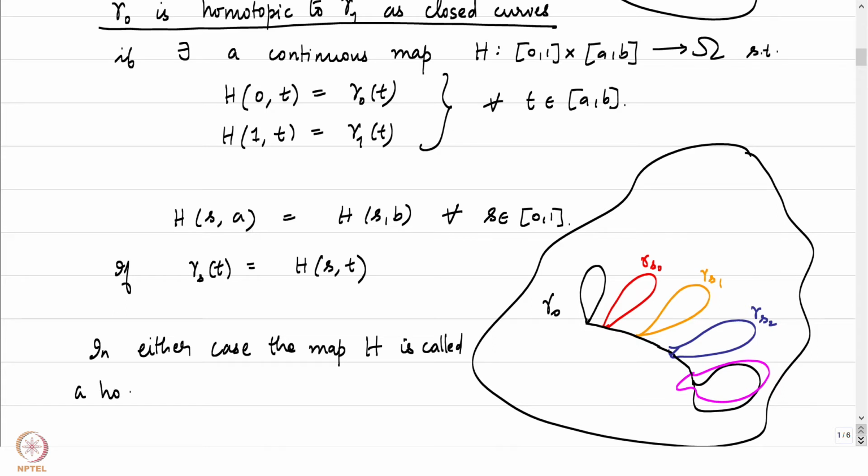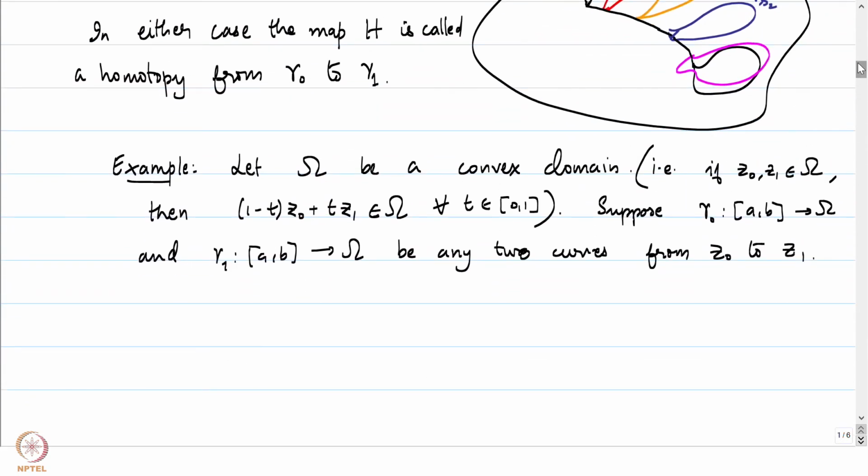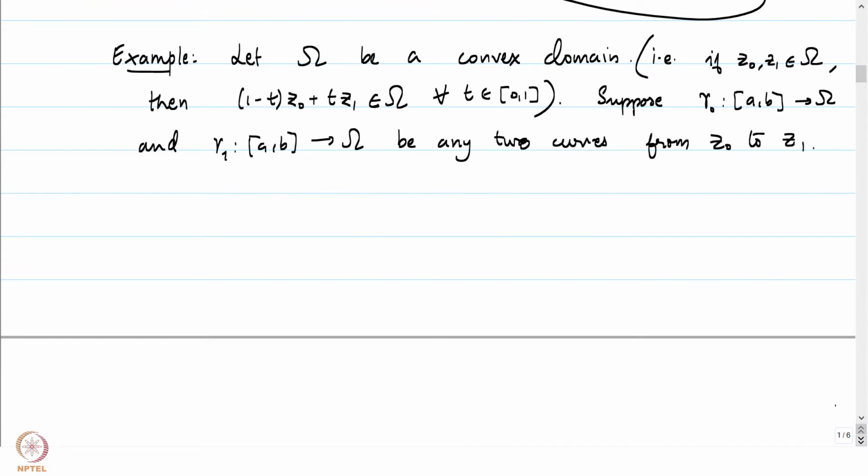A homotopy from gamma 0 to gamma 1. So the demand that there exists a homotopy from gamma 0 to gamma 1 is quite special. There is absolutely no reason a priori to believe that there would be one such homotopy between a curve gamma 0 and gamma 1. It's quite a serious demand that there be such a map, capital H. This example tells us that convex domains are special in this sense.